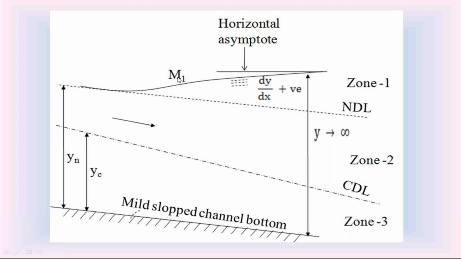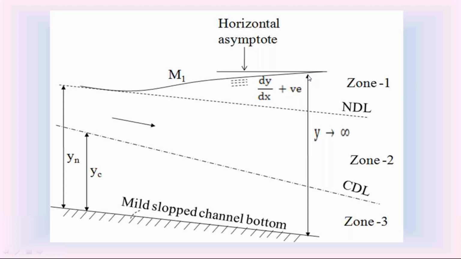So check this M1 water surface profile in the mild slope channel. The water surface profile M1 is in zone 1. For this M1 water surface profile, the slope dy by dx is positive. So the M1 water surface profile is a rising water surface profile. In the direction of water flow, it is rising from upstream to downstream. At the upstream of this M1 water surface profile, the depth of flow Y is equal to Yn.